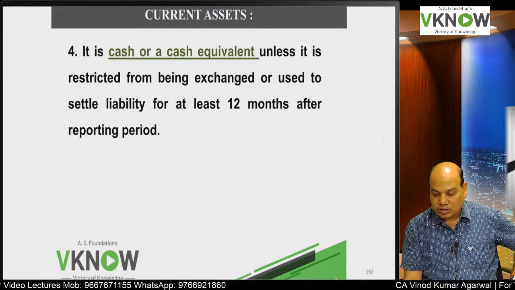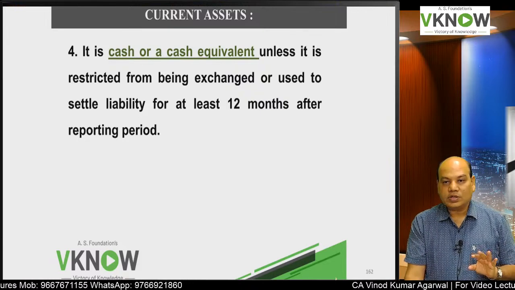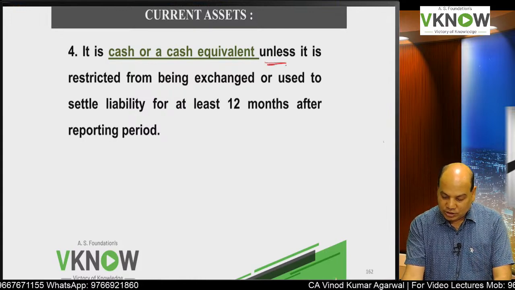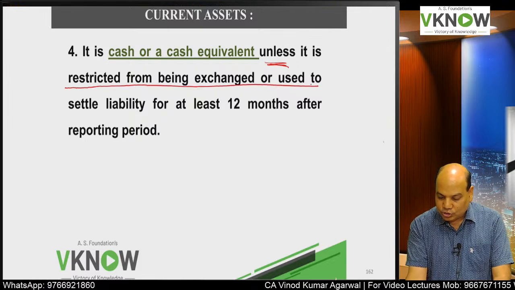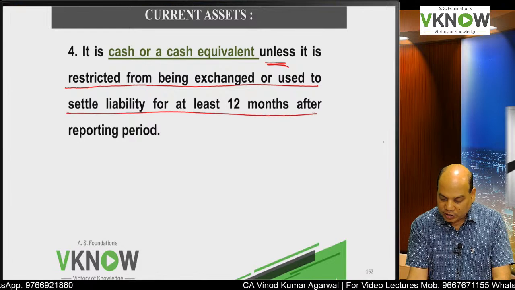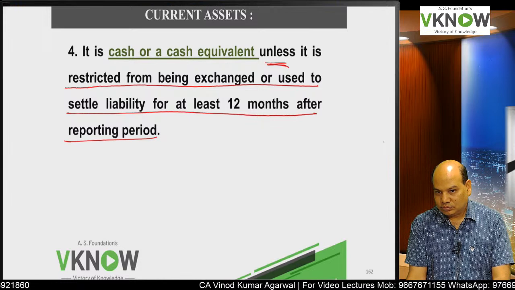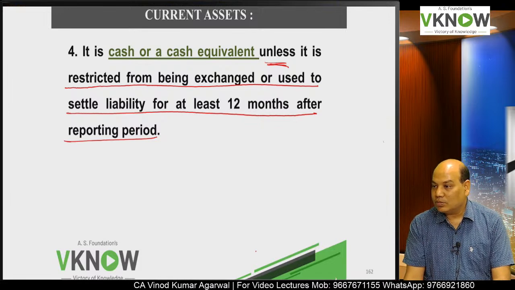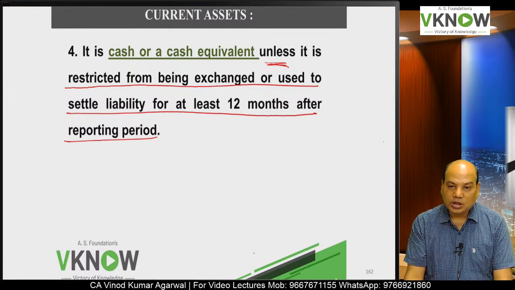And one last one, it is cash or cash equivalent. Cash and cash equivalent are always treated as current. But there is a condition here also, unless it is restricted from being exchanged or used to settle liability for at least 12 months after the reporting period. Suppose you have cash or cash equivalent and you cannot use it for 12 months, there is a restriction on using it, then it is not a current asset.